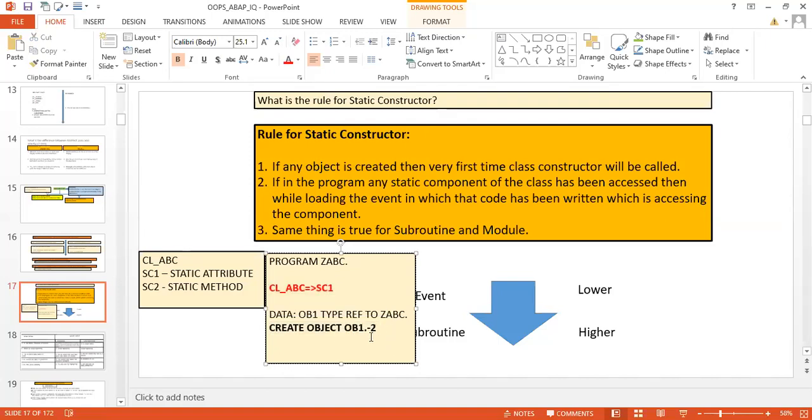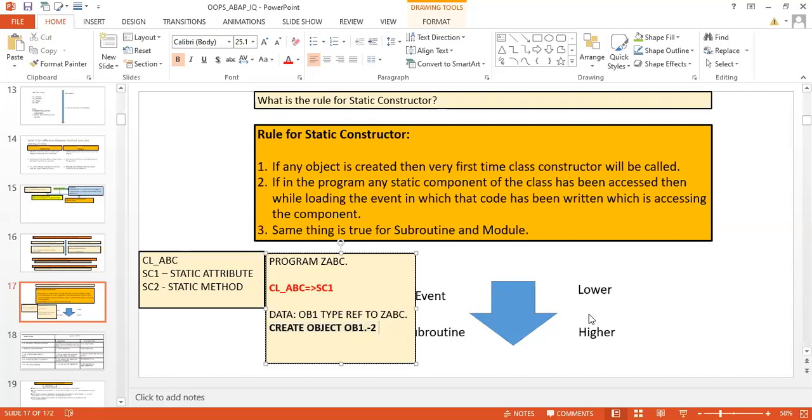My first question is, will it call the constructor or not? Yes or no? Fast. Om Prakash is telling no. Sonia is telling yes. Instance, no static. Instance, fine. Awesome, good. Your concept is very good.